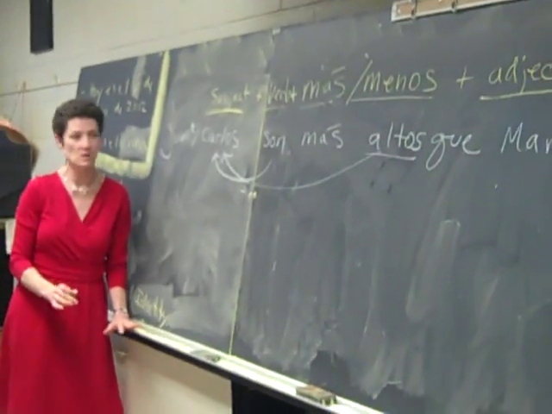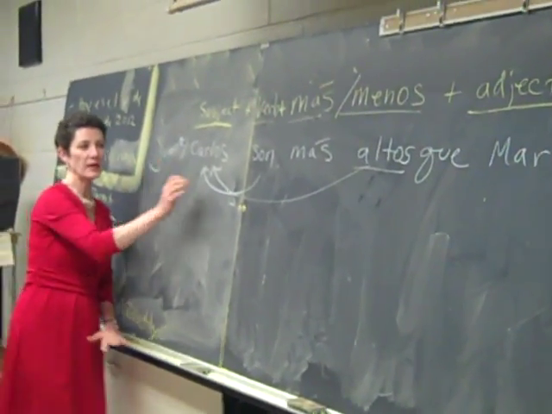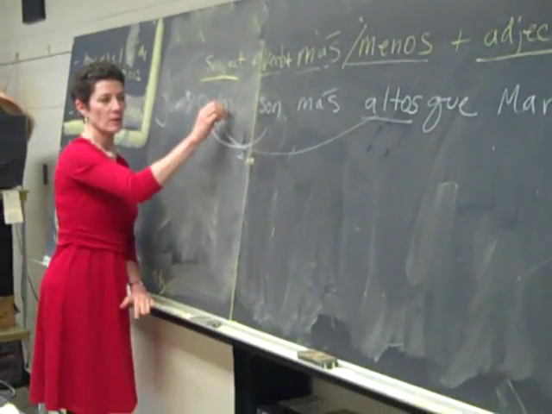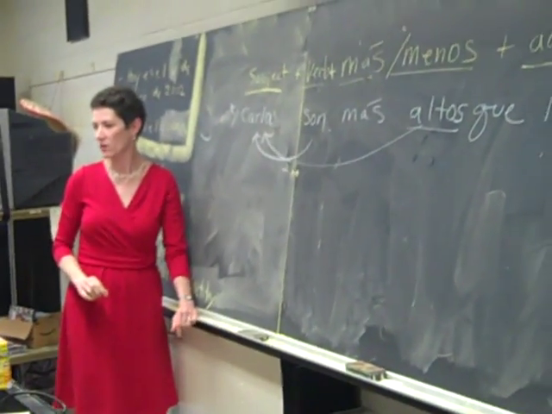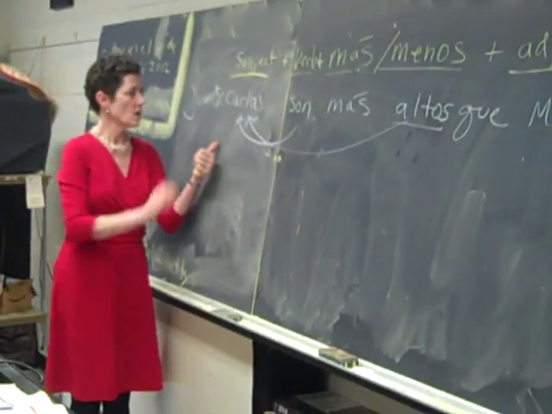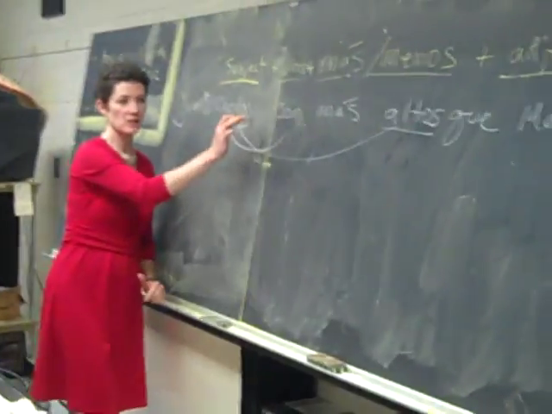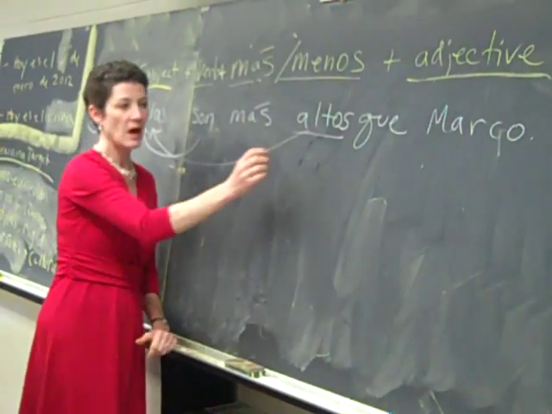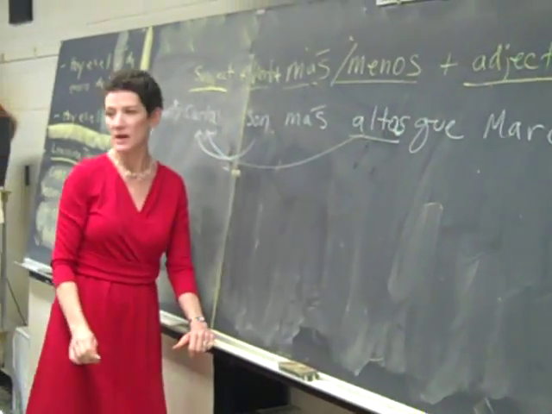Now, let me ask you this. What happens if we make it Juana y Carla? We have two females now. Our adjective has to agree with the feminine plural. So we say Juana y Carla son más altas que Marco.